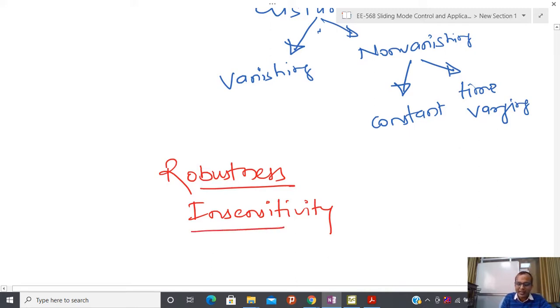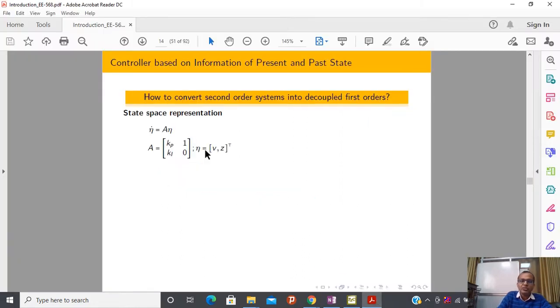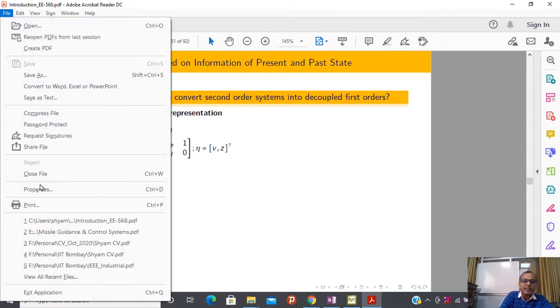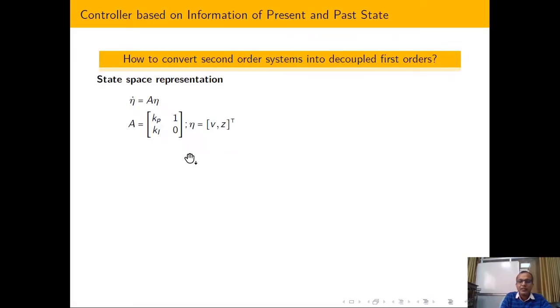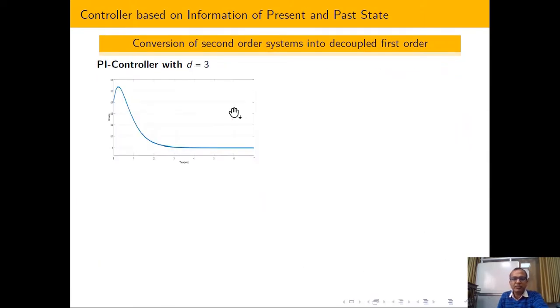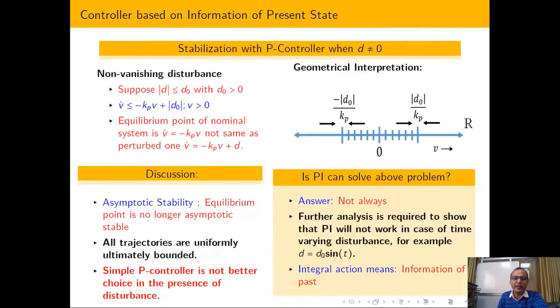In order to understand this, I am going to open the same slide from the previous class, where I have some kind of system.